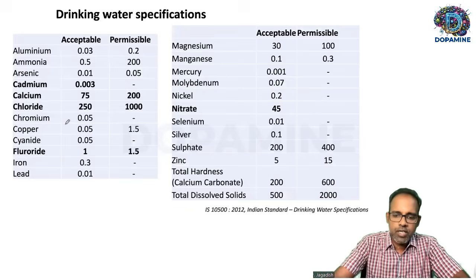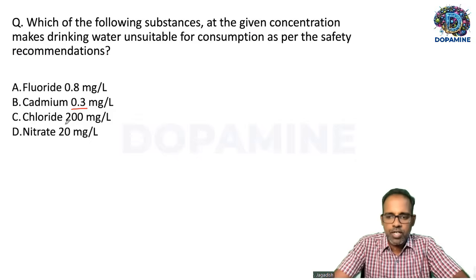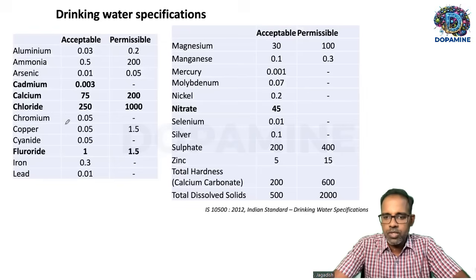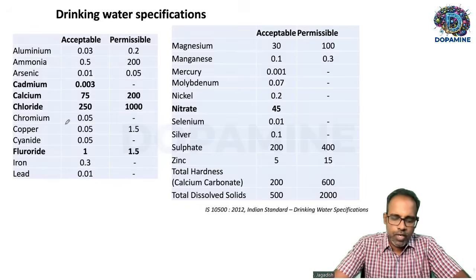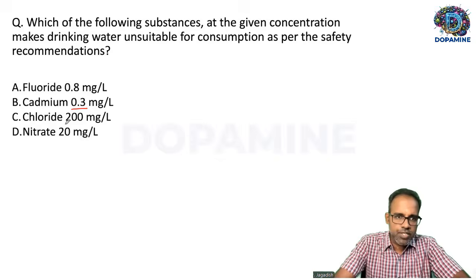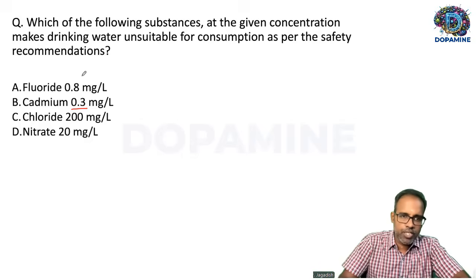This question checks your understanding of acceptable levels of these minerals in drinking water as per the standards. This table gives you the Indian standards for drinking water. In this question, fluoride was around 0.8 milligram per liter.